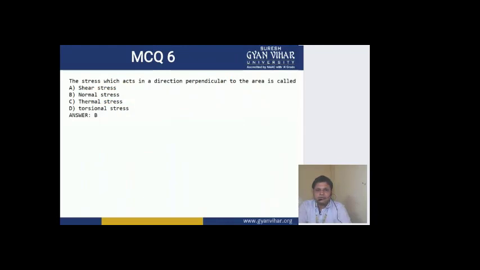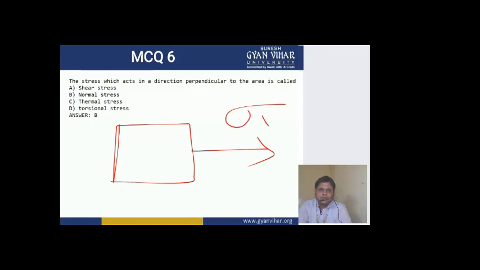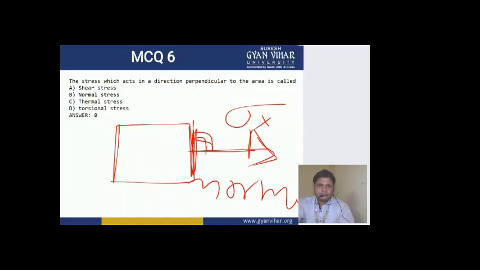Coming to multiple choice question number 6: the stress which acts in a direction perpendicular to the area. Perpendicular to the area means, if this is the stress acting along the x direction and it is acting perpendicular to the area, such a stress, as I have told you, is known as normal stress. Normal is the word given to stresses which act perpendicular to any area.